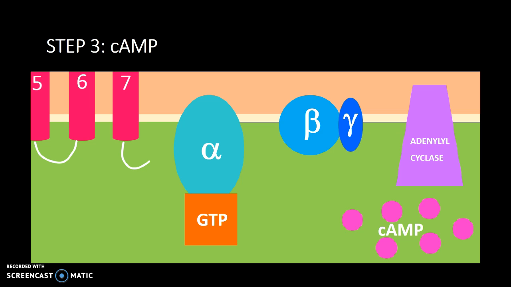So cAMP is considered a second messenger. So here you see we have cAMP. It's going to initiate PKA, which has two subunits, with the catalytic units being the ones that allow it to phosphorylate other items around it. So that's what it's going to do. The cAMP is going to release those subunits of the PKA.